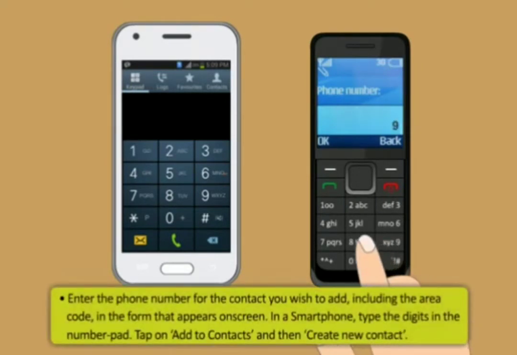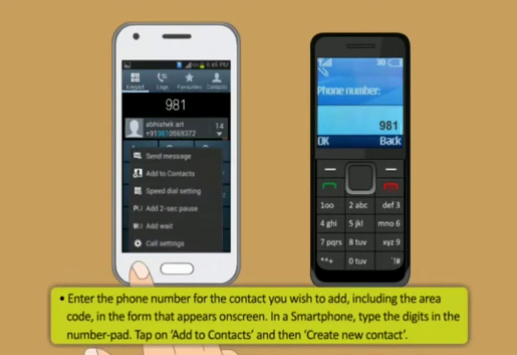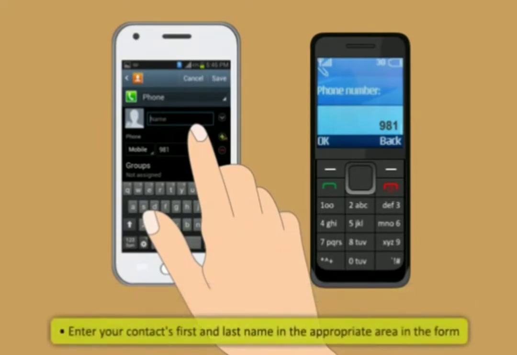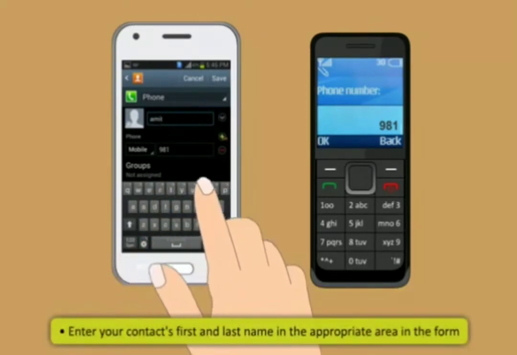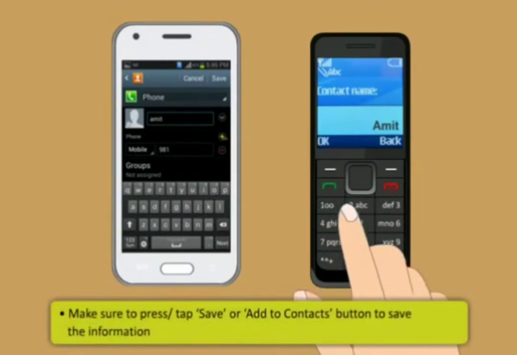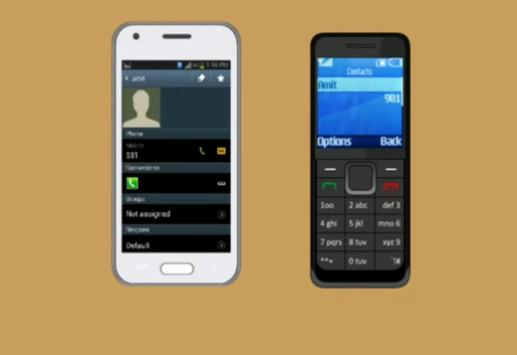First, enter the phone number for the contact you wish to add, including the area code, in the form that appears on screen. In a smartphone, type the digits in the number pad. Tap on Add to Contacts and then Create New Contact. And then enter your friend's first and last name in the appropriate area in the form. Then make sure to press or tap Save or Add to Contacts button to save the information. The new contact will be added to your mobile phone.